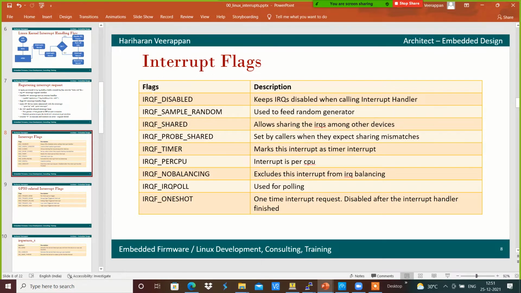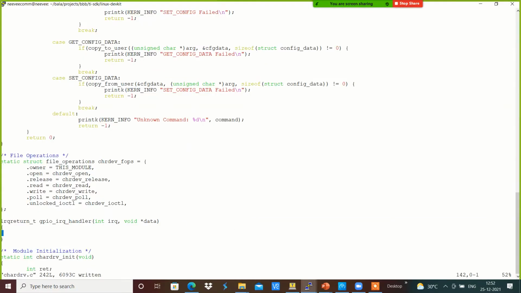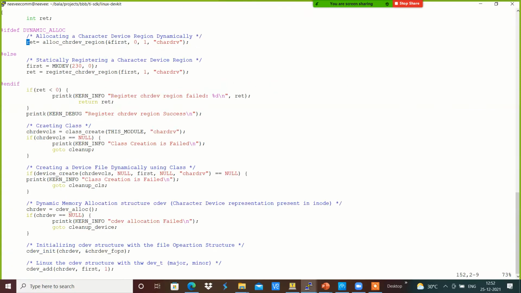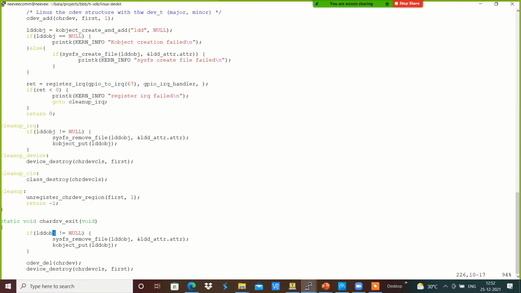Now here we are going to use the flag called IRQF_SHARED in order to mark that this particular interrupt is shared between multiple other devices. I am going to use IRQF_SHARED.